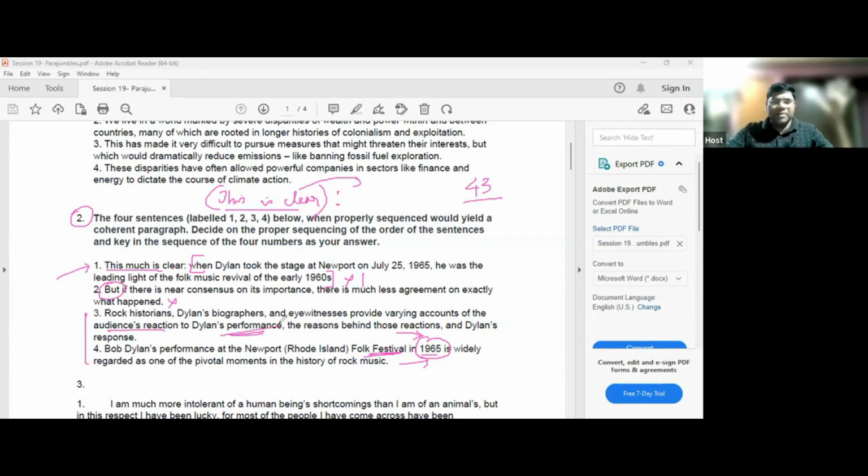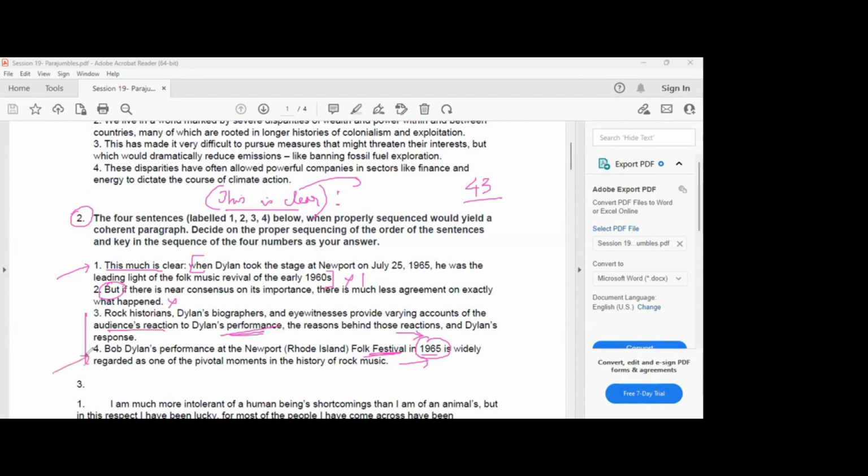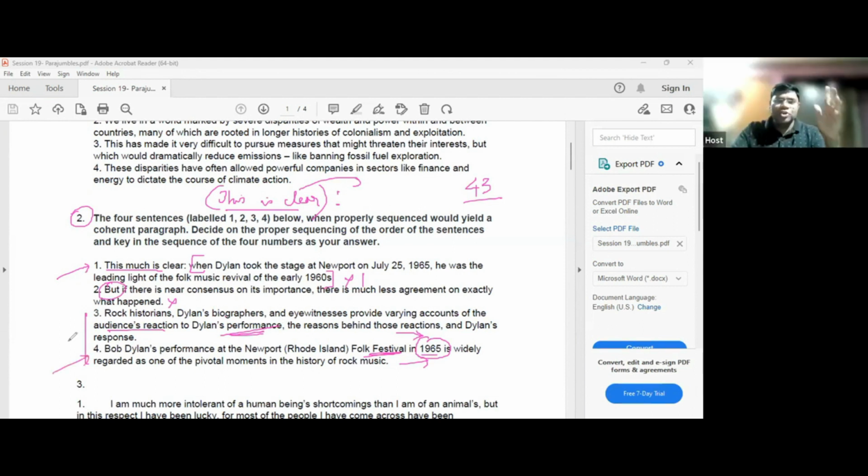But where was this performance? Which place? At what time? So can I say time and place is given to me in 4? Yes, sir. Bob Dylan's performance at Newport Folk Festival in 65. Understand? In Parajumbles, always give highest priority to place and time. Place and time are often the introductory way of a discussion.